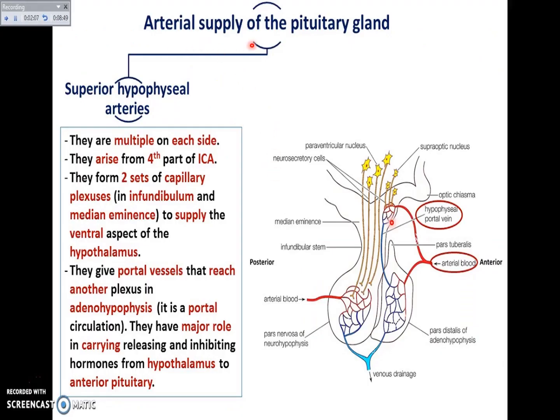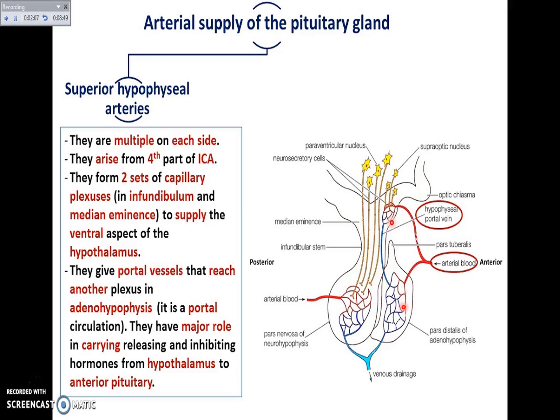Coming to the arterial supply of the pituitary gland, supplied by superior hypophyseal artery. Superior hypophyseal artery, there are multiple on each side. They arise from the internal carotid arteries. They form two sets of capillary plexuses in the infundibulum to supply the ventral aspect of the hypothalamus. They give portal vessels that reach another plexus in adenohypophysis.